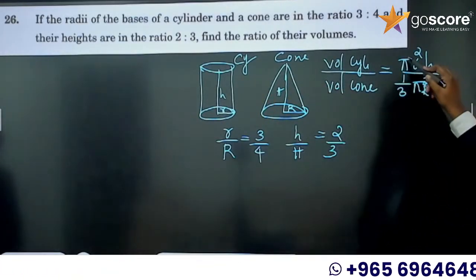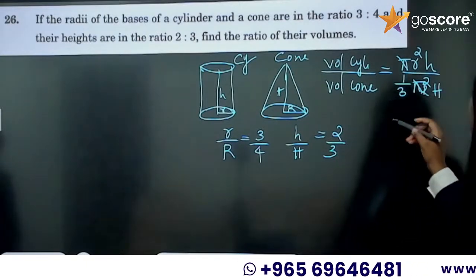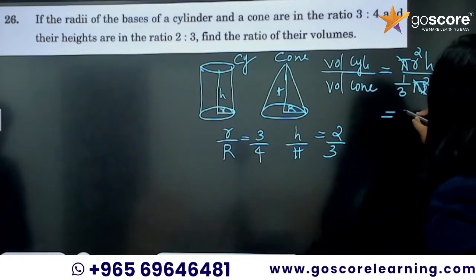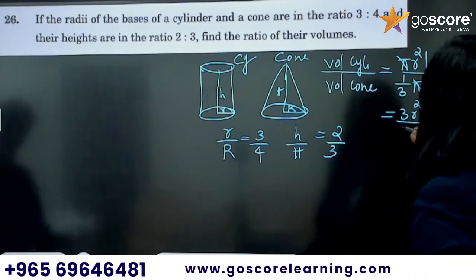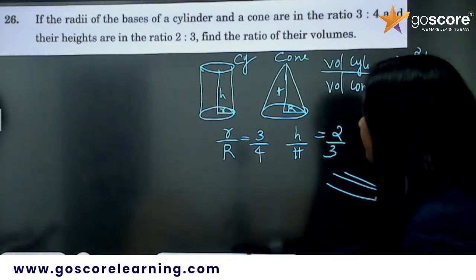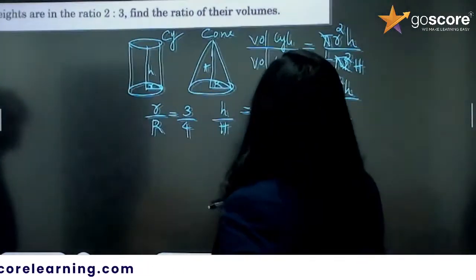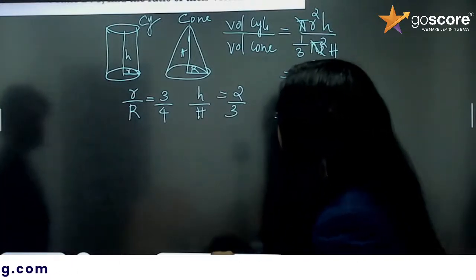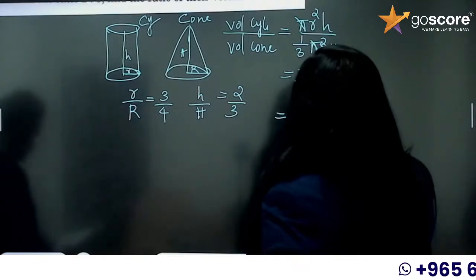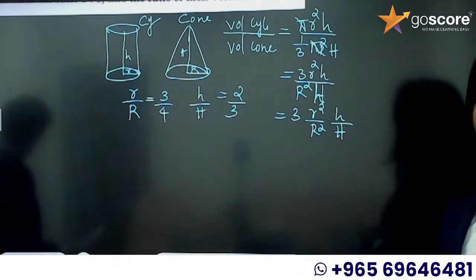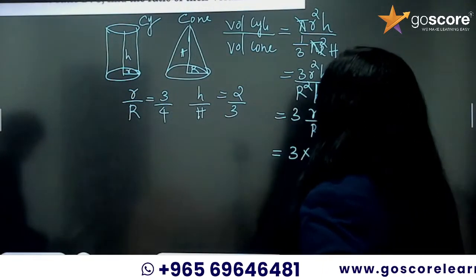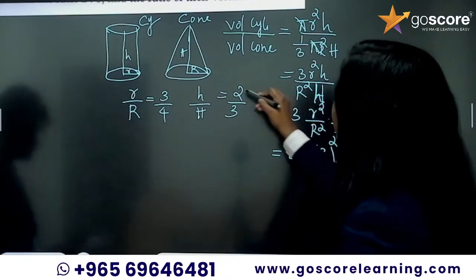So we can cancel pi from the numerator and denominator. This 3 is in the denominator of the denominator, so that 3 will go up, which is equal to 3 into r square h by capital R square H. We can write this as 3 into r square by capital R square into small h by capital H. So we have 3 into r square by R square, which is 3/4 whole square, and h by H is 2/3.